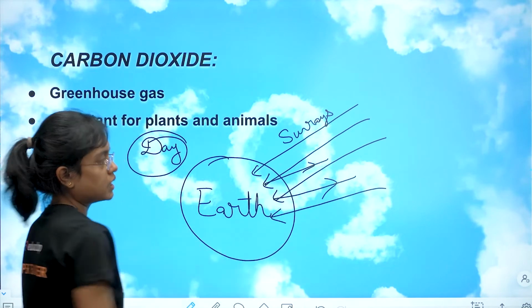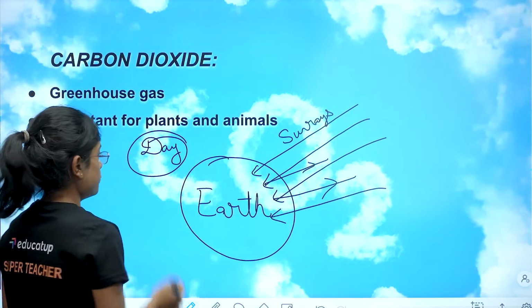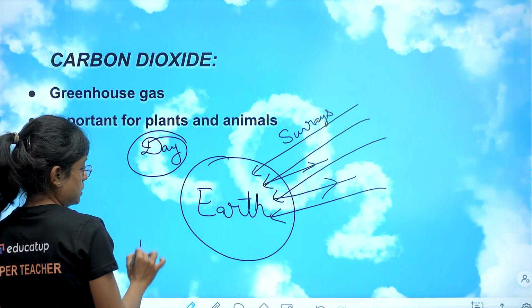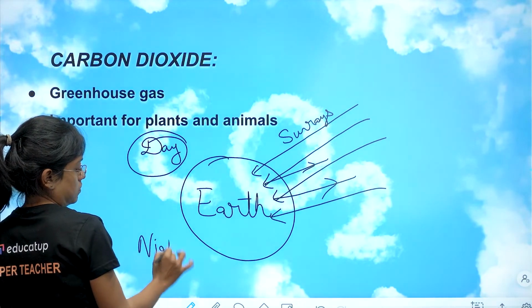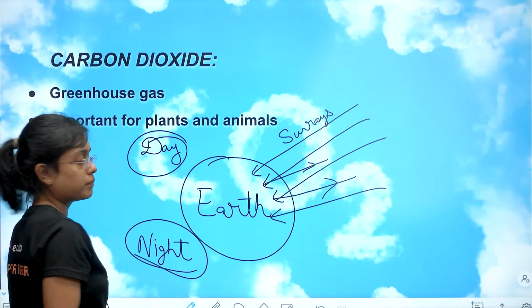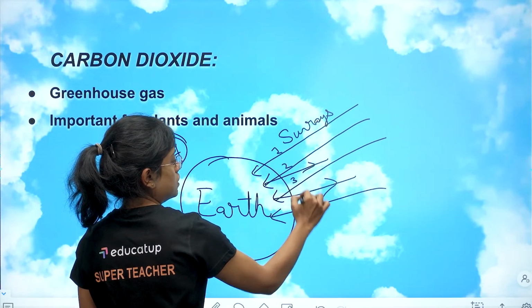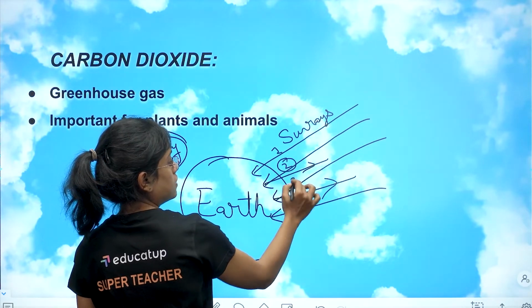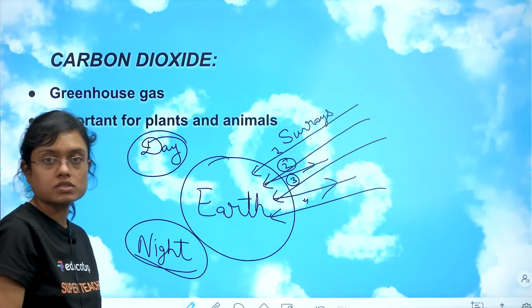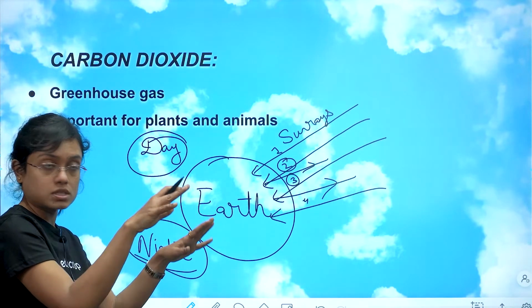Suppose 4 rays were there, 2 were absorbed by the surface of the earth and 2 have to reflect back. This is what is happening in the daytime. In the night, when there is no sun, the reflected ones, see 1, 2, 3 and 4. So, second and third were not absorbed by the surface of the earth and they have to go back to the sky, or back into space.